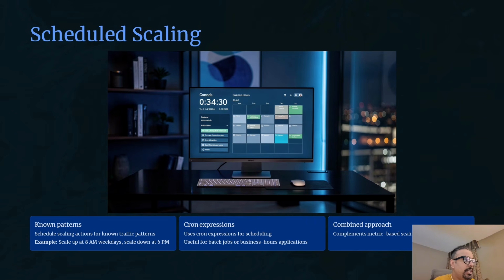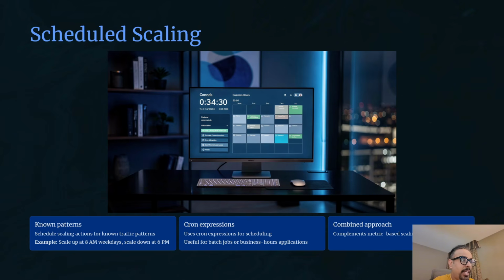Now, scheduled scaling is useful for batch jobs that run at specific times, business hours applications where traffic follows work schedules, or marketing campaigns that generate traffic at known times. Scheduled scaling complements metric-based scaling, so you can use both of them together.